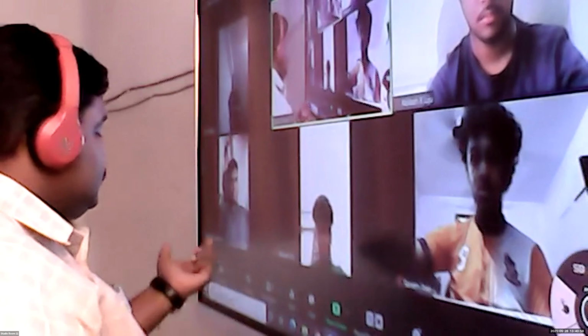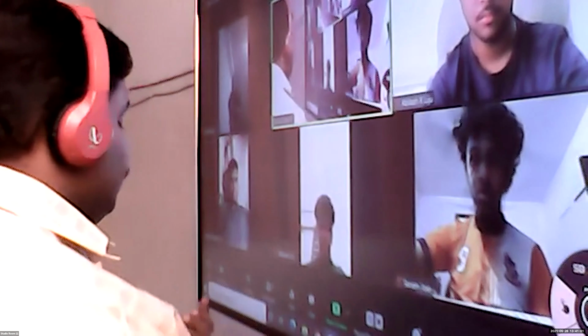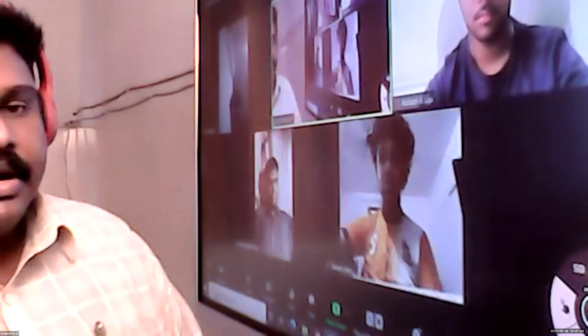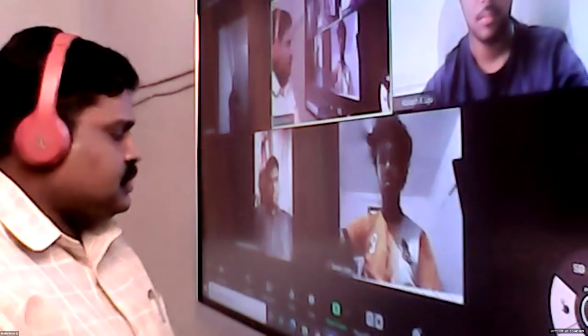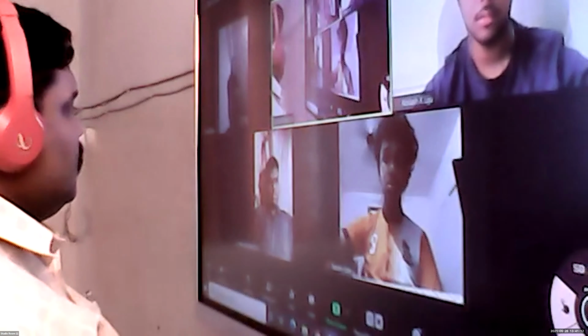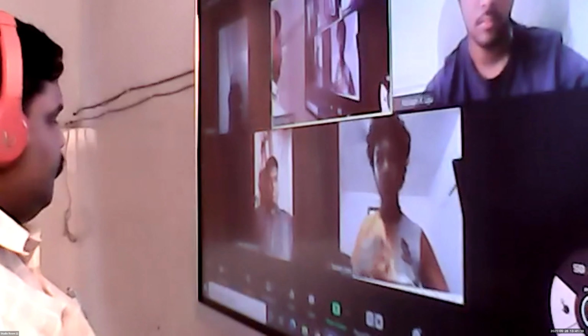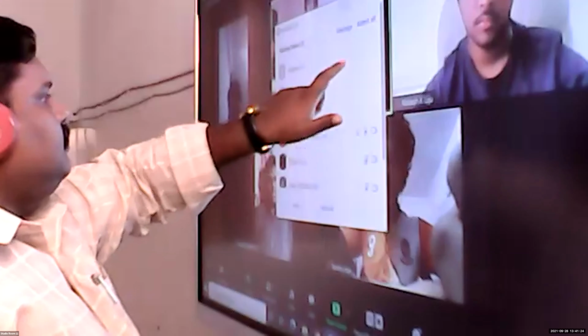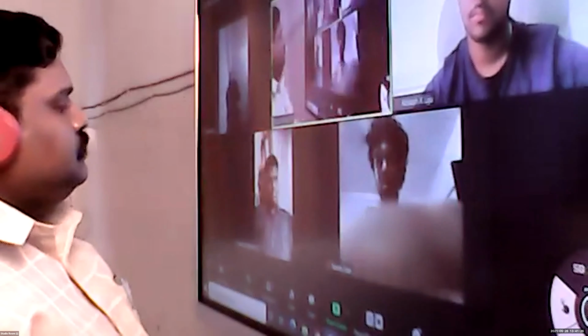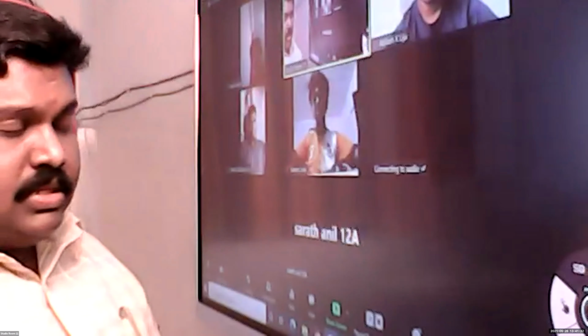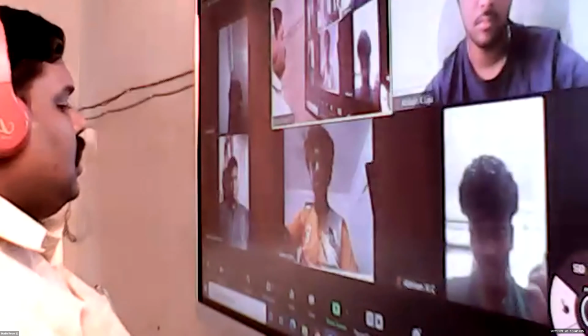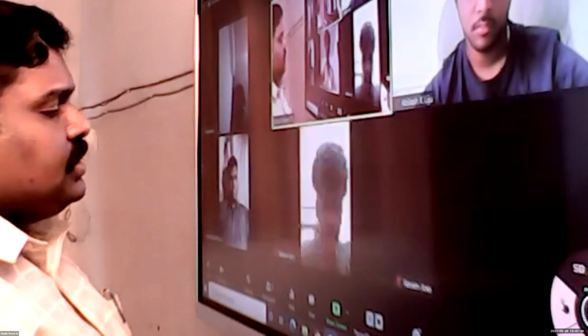Coming to the topic, in the last 3 or 4 classes we discussed different aspects of the Indian legislature. Tell me, Salam Jose, how many houses are there for the Indian legislature? Sir, can you repeat? Houses of the Indian legislature, what are they? Sir, Lok Sabha and Rajya Sabha. Lok Sabha and Rajya Sabha. So, what is a bicameral legislature? Abhiram, bicameral legislature.